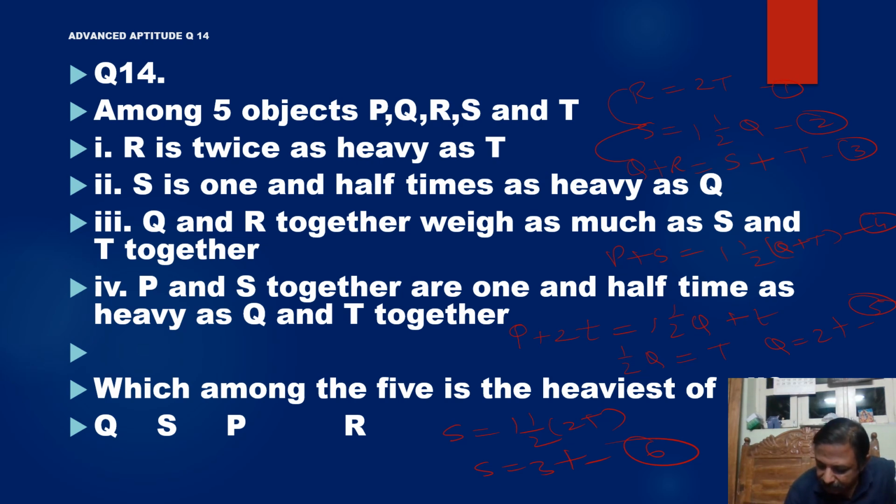Putting the fifth equation and sixth equation in the last, fourth equation, we have P plus 3T equals 1.5 times 2T plus T. From this finally, P plus 3T equals 4.5T, or P is equal to 1.5T.